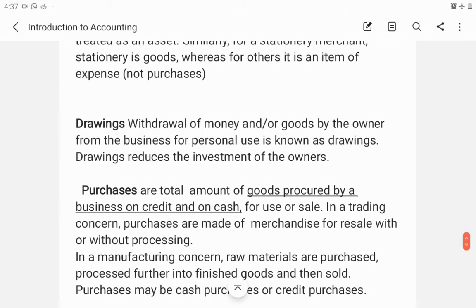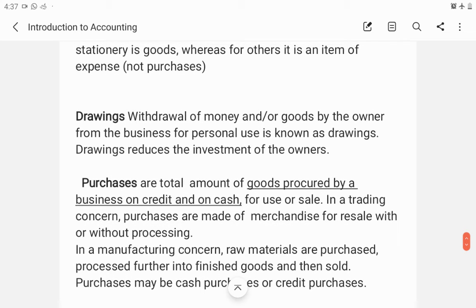Next is drawing. Drawing refers to the amount of money or the goods the owner withdraws from the business for his personal use. And the drawing will reduce the investment of the owner.